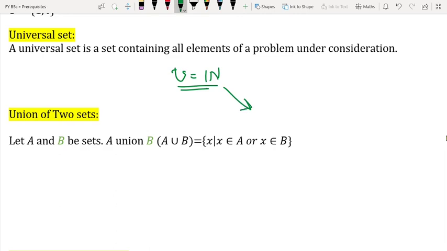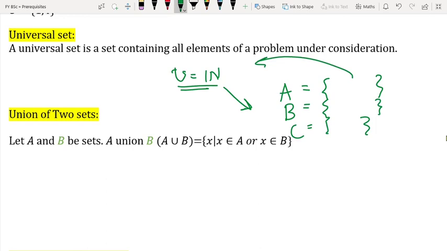So whatever I am going to study now, for example sets A and B and C, now these sets are going to contain elements from what? This natural number only. This is the meaning. I cannot go out of the universal set. I hope you are getting my point. And that is what the definition says.